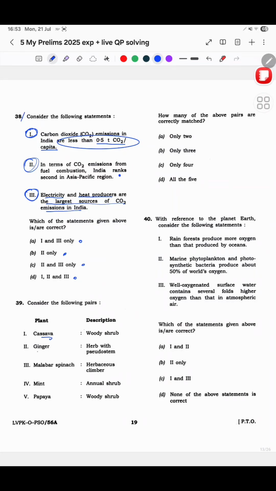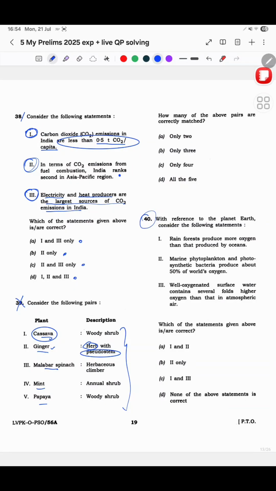Then this cassava, ginger, malabar spinach, mint and papaya, what are they, that which they asked, I did not mark this also, because first of all I did not know this. So I was like, I don't know what this is. Ginger, okay, it is a herb with pseudostem. I don't know whether it is a herb or not, I mean I know how ginger works, but I did not know what it is, so no.